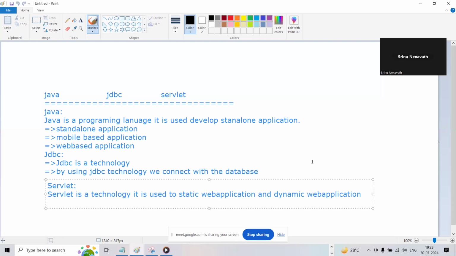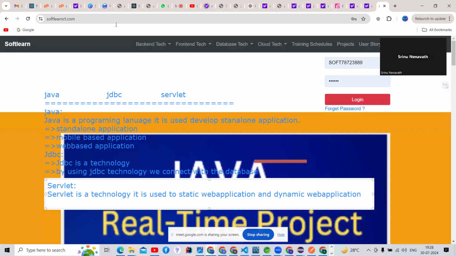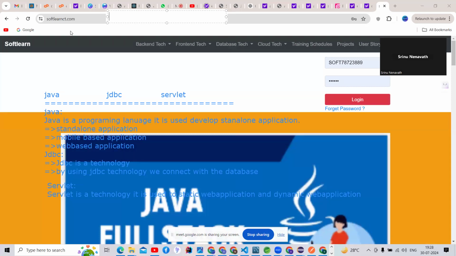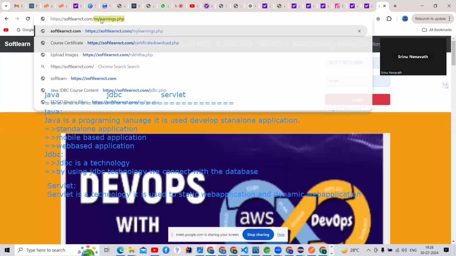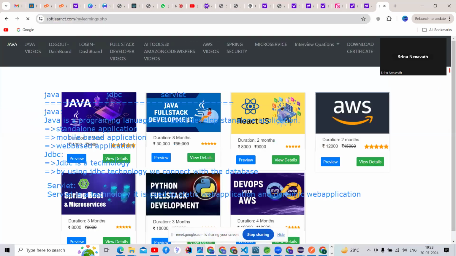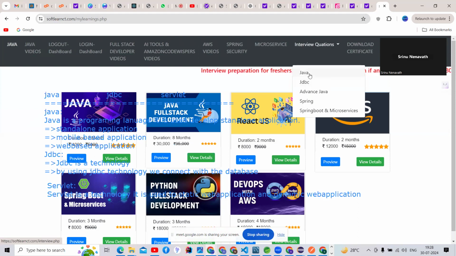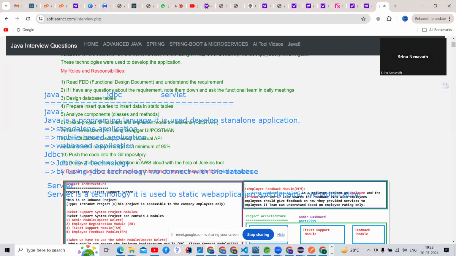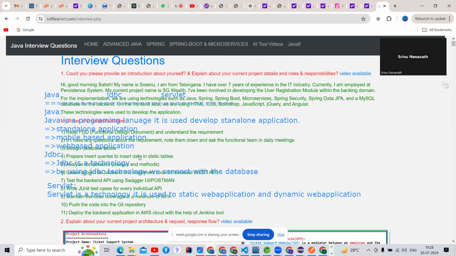Now we can come to my application. This is the application, guys, Softlandcity.com. In this application, this learning.php is one of the pages. When I look at this, or else I will go to Word, there are interview questions. What are my interview questions? Java, see here, guys. How many times do I see these questions? Will they be changed or the same, guys?